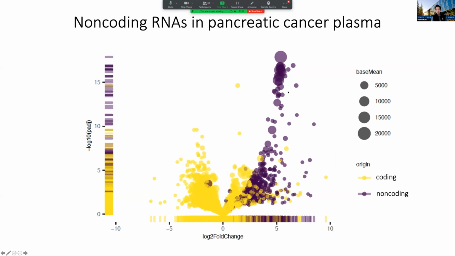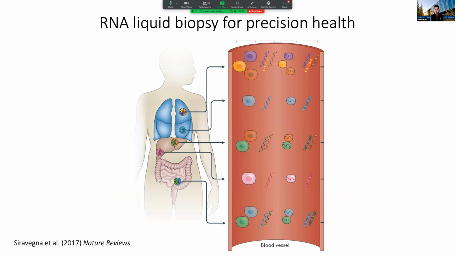But what was really quite striking and amazing is that in these non-coding RNAs, they are preferentially released from these pancreatic cancer patients. And we think that this will be a very strong and robust signature that we can identify in the blood to do cancer early detection. And so the vision and the hope is that we can develop this RNA liquid biopsy as a diagnostic for precision health. And in fact, all of the cells in our body are releasing these packets of information.